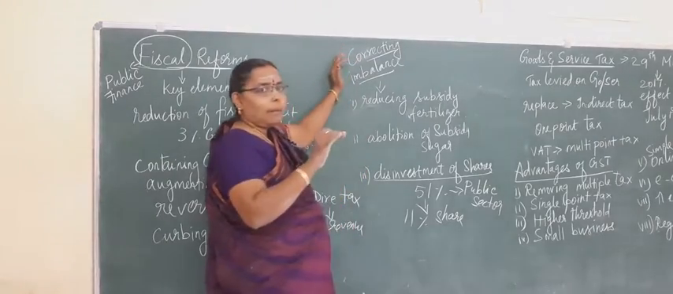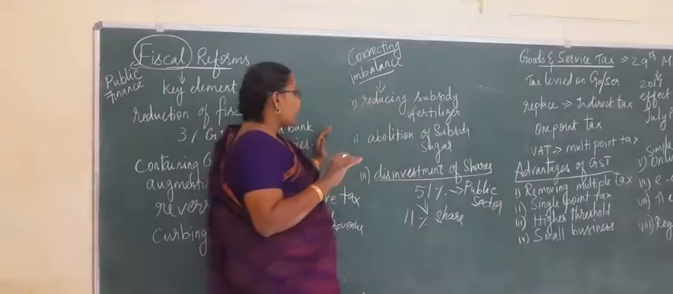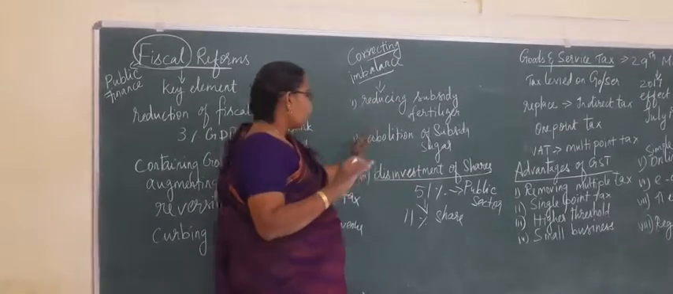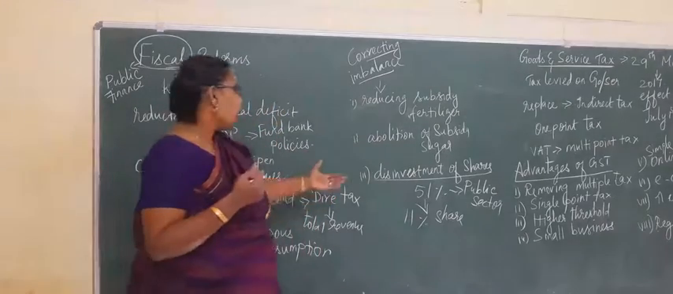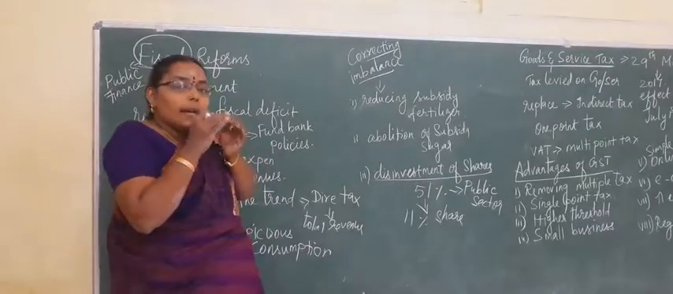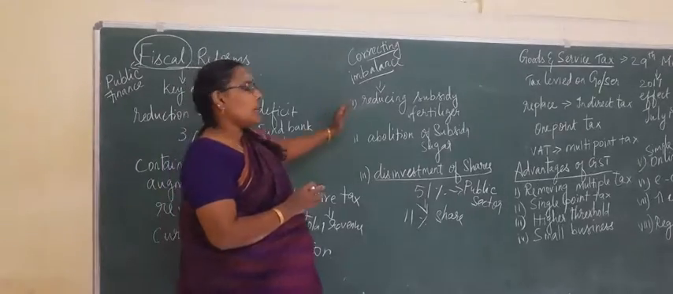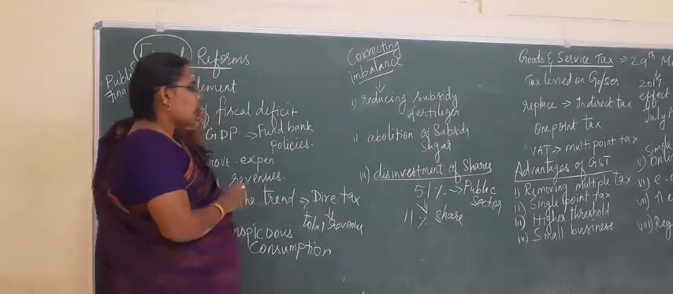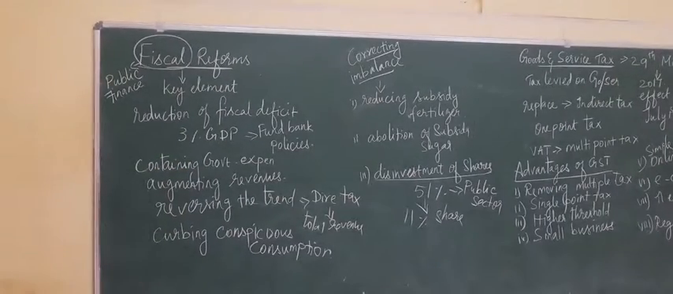So, to correct the imbalance, the government has reduced the subsidy for fertilizer, abolished the subsidy of sugar, and it has also taken back some shares from the public sector. By doing all these things, it can get some revenue or it can reduce some expenditure. By that, it will correct the imbalance. And then, next one we are going to see the GST, Goods and Service Tax.